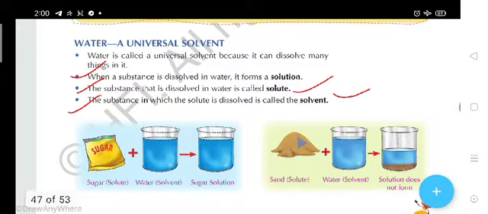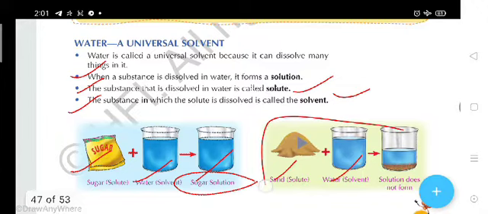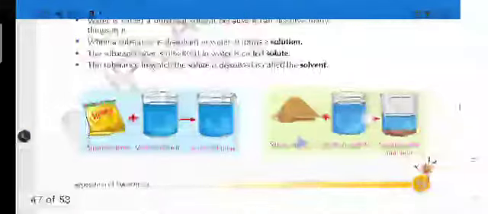Now in this picture, what happens? The sugar is the solute, and the water is the solvent. Then the solution is formed here, and this is called the sugar solution. Here the sand is the solute, and water is the solvent. The sand solution has been made here, but this is not a solution, because sand will not dissolve in water. Sugar can dissolve, salt can dissolve, but sand will not dissolve. So there will be no formation of a solution. It's a mixture, you know.